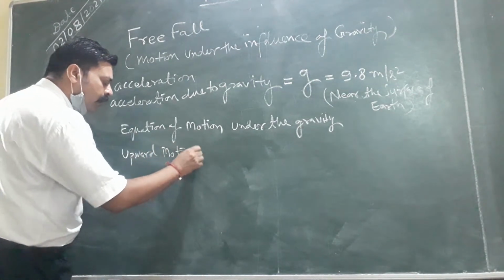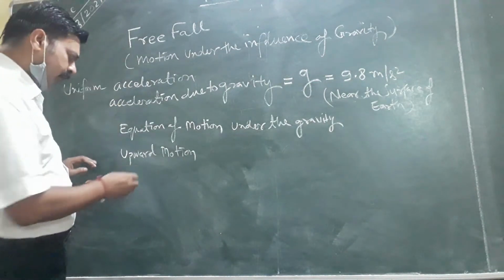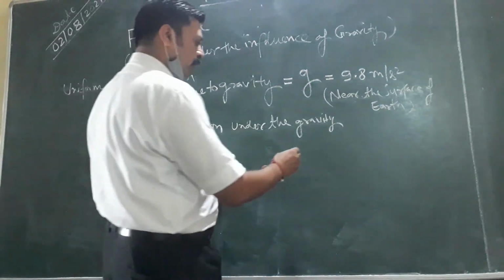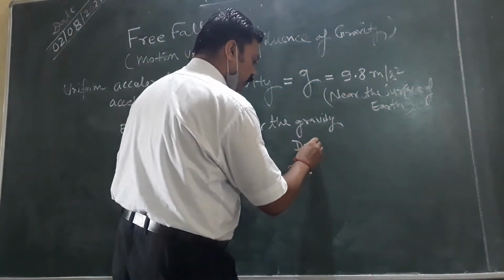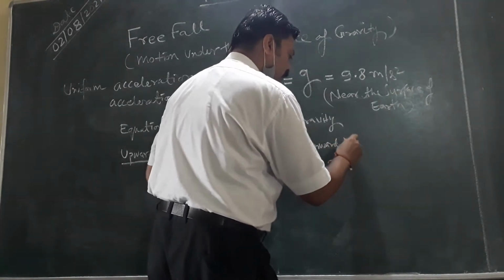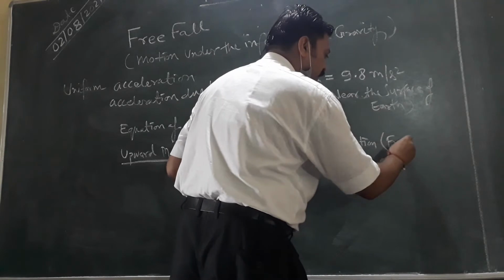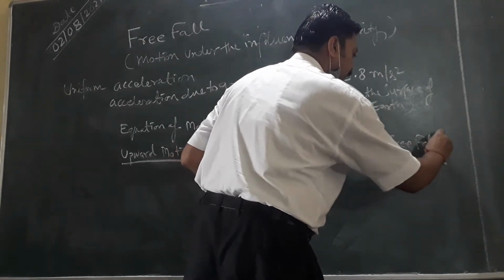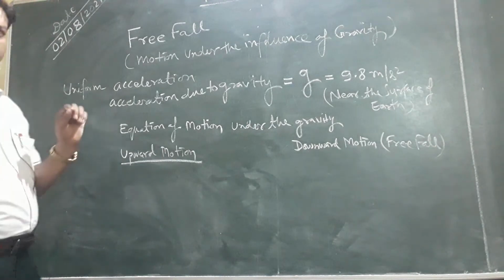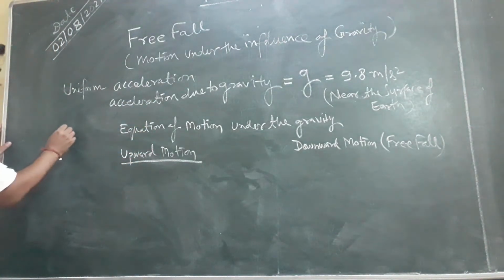when a body or object is thrown by us in an upward direction, and downward motion. It is also related to free fall. We know one conceptual thing, and I hope you will understand this.